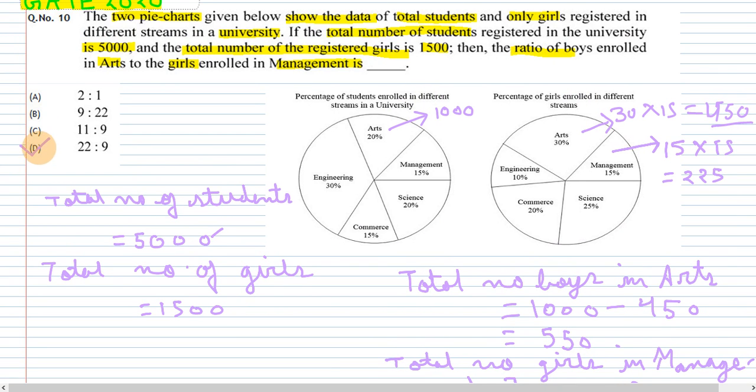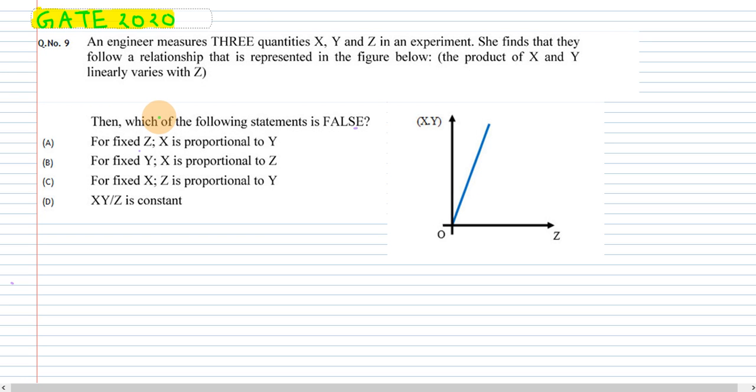Now let's move to the next question. Let's read the question. The question says an engineer measures three quantities x, y and z in an experiment. She finds that they follow a relationship that is represented in the figure below. The product of x and y linearly varies with z. They have asked which of the following statements is false.